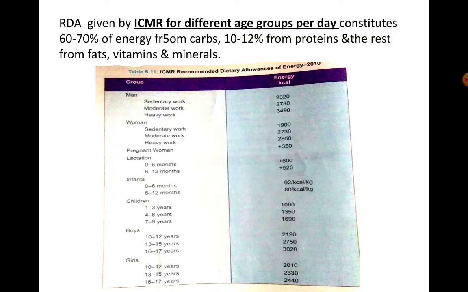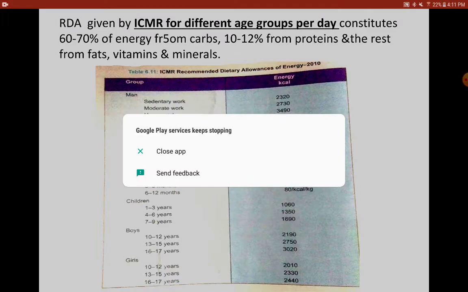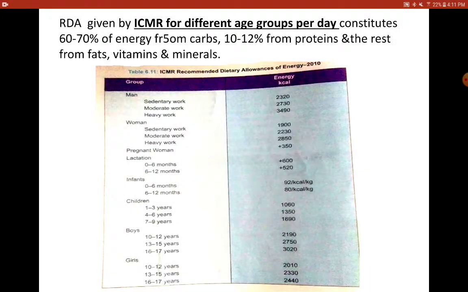Now based on this reference man and woman taken as a standard, ICMR has designed a table which shows the RDA for various categories of age and the type of work they do.